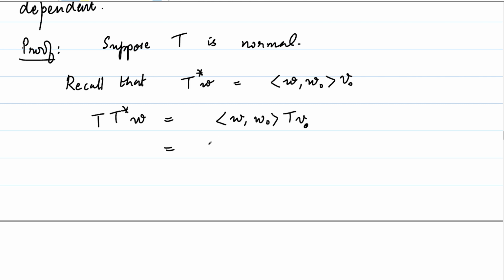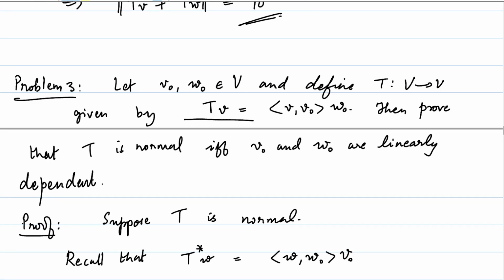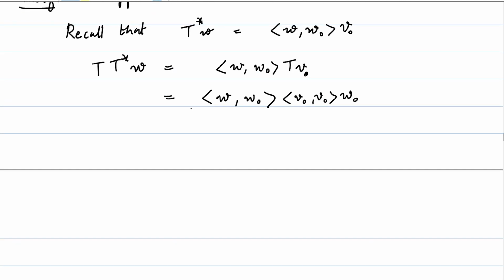But then this is equal to the inner product of W comma W naught times, what is T V naught? T V naught by definition is the inner product of V naught with itself, times W naught. So that is the definition of T, if you recall here. This is the scalar inner product of W comma W naught times the length of V naught squared times W naught.